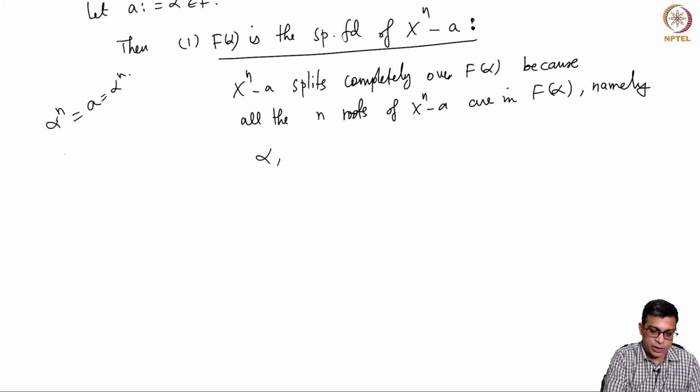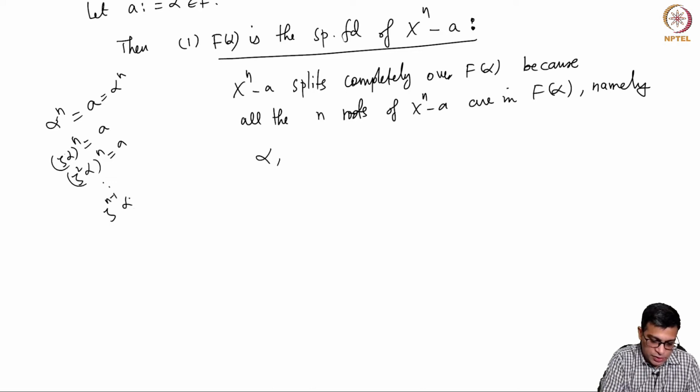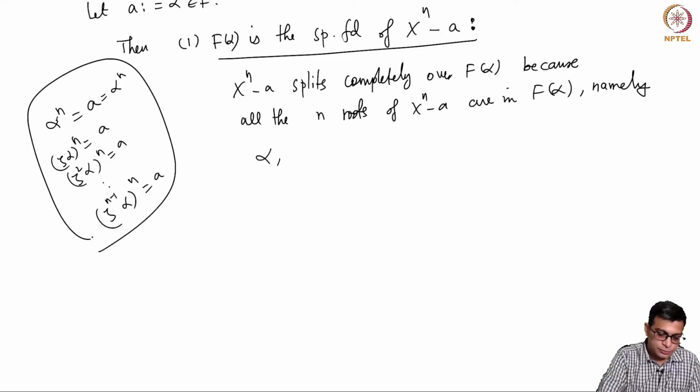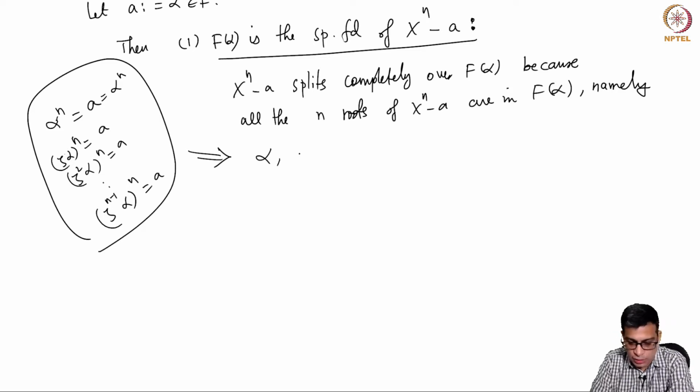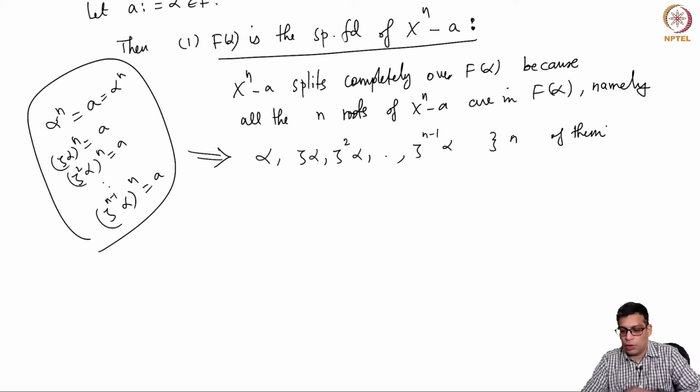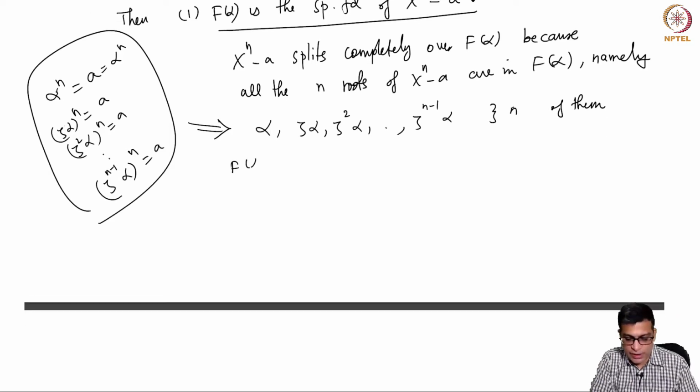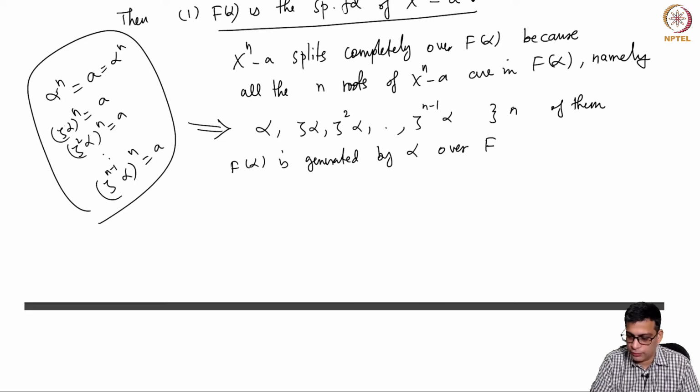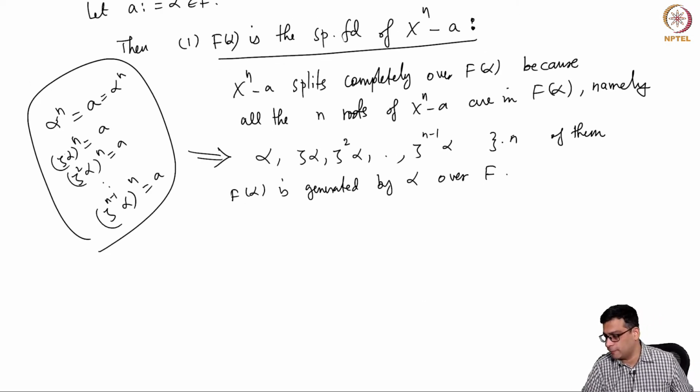Then zeta alpha power n is also a. Zeta square alpha power n is a. Similarly, zeta power n minus 1 alpha power n is a. This implies the roots are alpha, zeta alpha, zeta square alpha, all the way up to zeta n minus 1 alpha. There are n of them. So all the roots are there, it splits completely, and of course F(alpha) is generated by alpha over F. So F(alpha) is a splitting field, right?